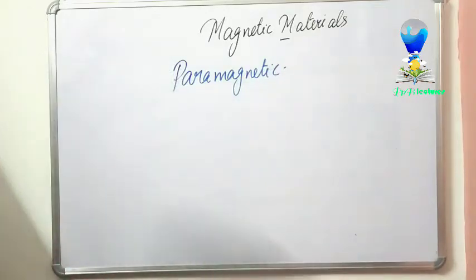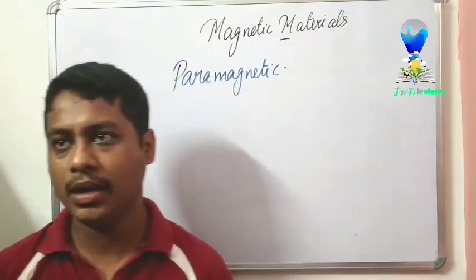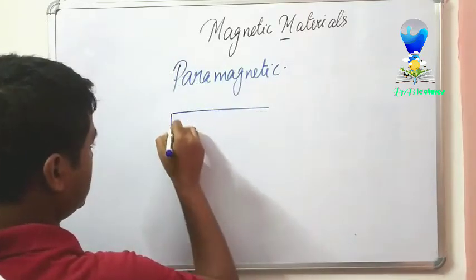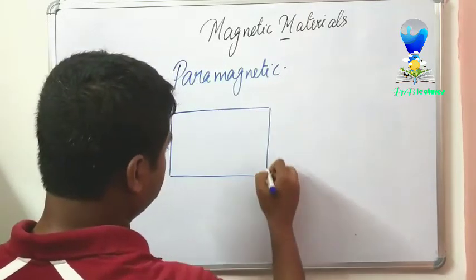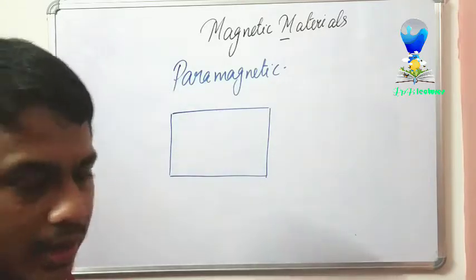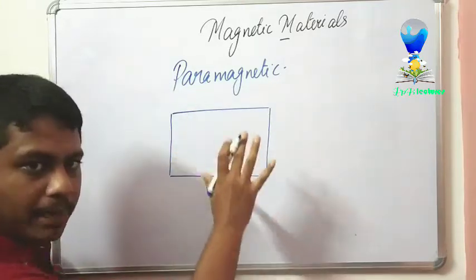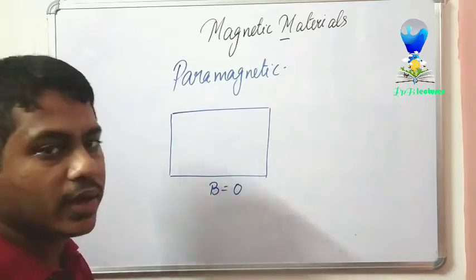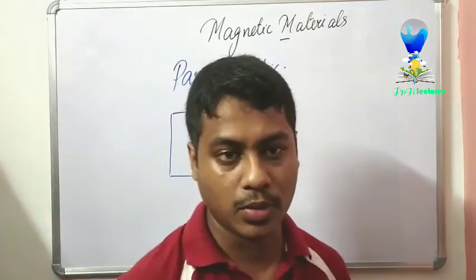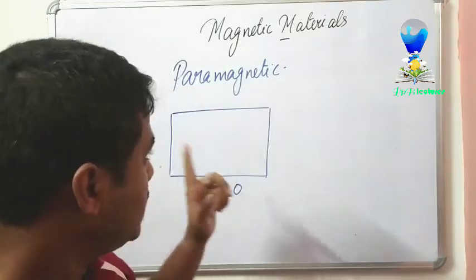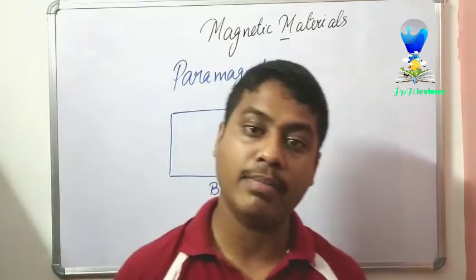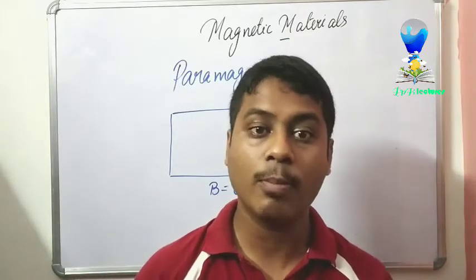Now, if you consider a paramagnetic material, suppose we have a material like this. This paramagnetic material is placed under zero magnetic field, which means there is no magnetic field at all. Remember that this material gets influenced by a magnetic field and also by the temperature.